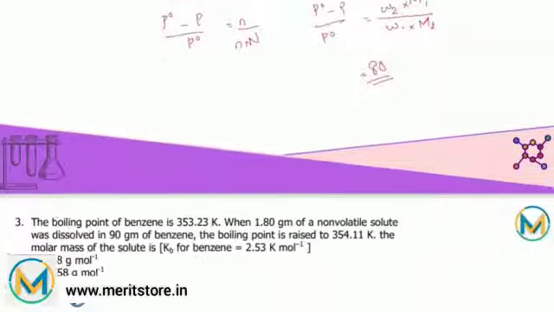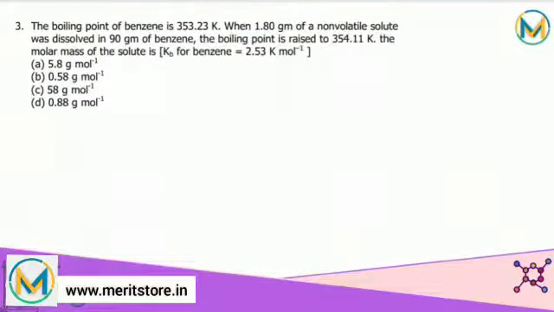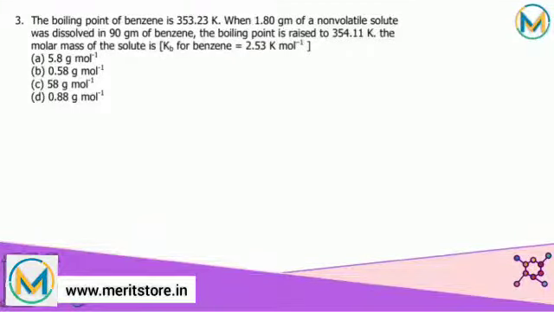Looking towards the next question: the boiling point of benzene is 353.23 Kelvin, that is T0.